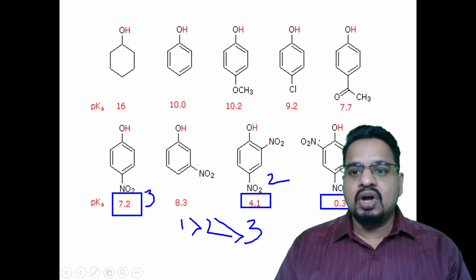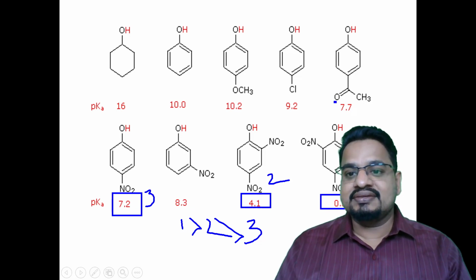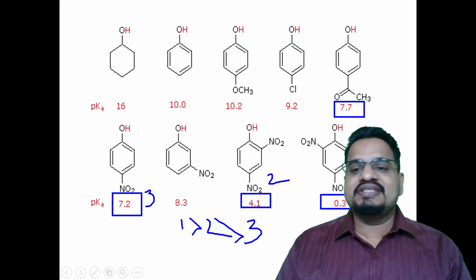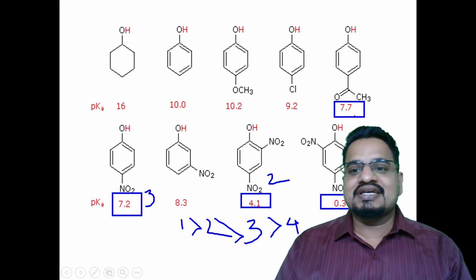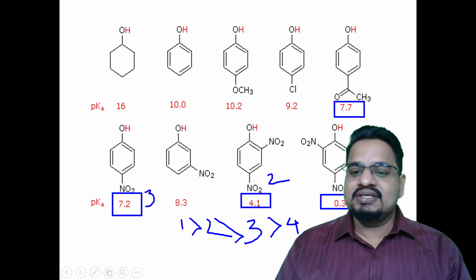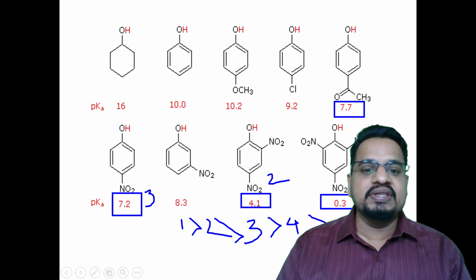Okay, this part we had already discussed. Now after that, this one, pKa 7.7. So this is more acidic than structure number 4. Structure number 4 is what? This is COCH3. Then compared to this, who would be the next?